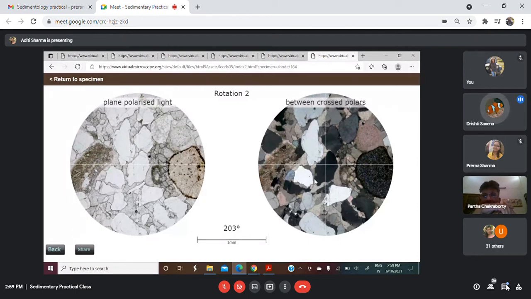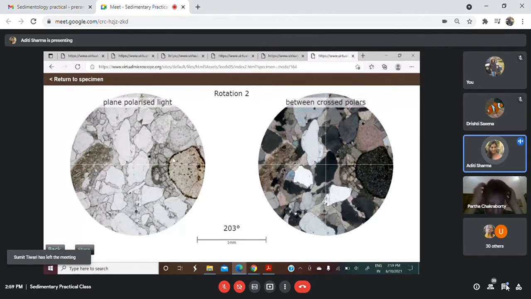Sir, please explain the brown rim part. The brown rim, sir, please explain that part. Okay, brown rim. So Aditi, please explain. Sir, oxidized rim. She was asking about that. It happens when a grain is transported and gets exposed to aerial conditions. Iron gets oxidized and forms a rim around the grain.